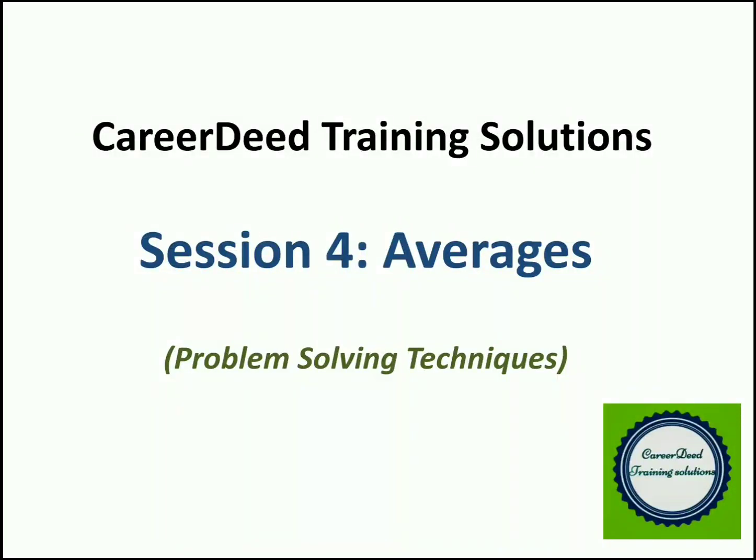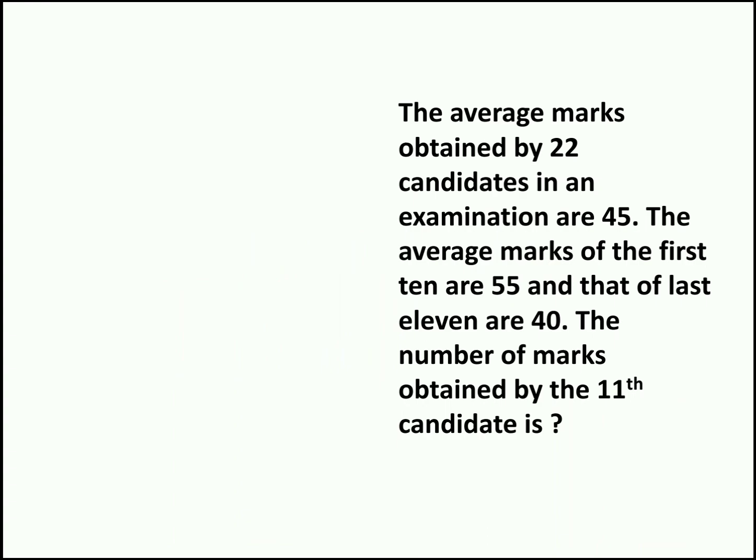We are at session 4 of averages, and in this session we will be discussing some challenging questions on averages. Let's enter into the first question now. The average marks obtained by 22 candidates in an examination are 45. The average marks of the first 10 are 55 and last 11 are 40. The number of marks obtained by the 11th candidate is dash.